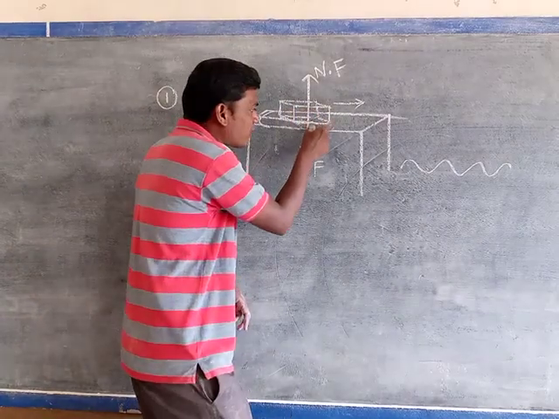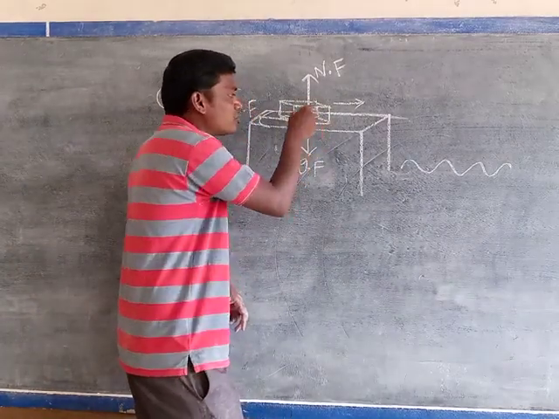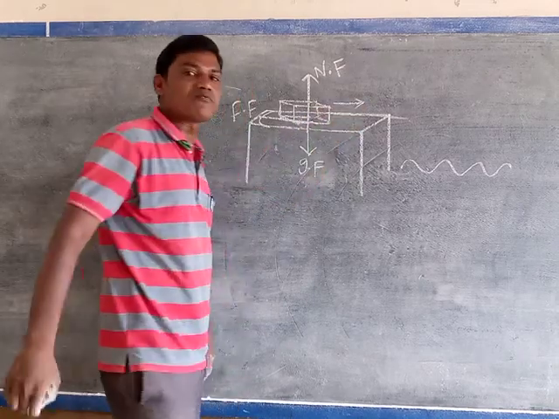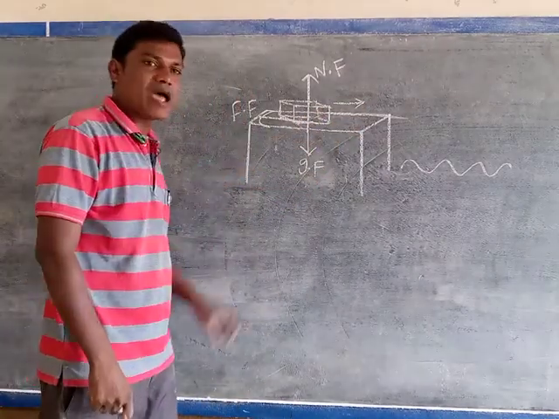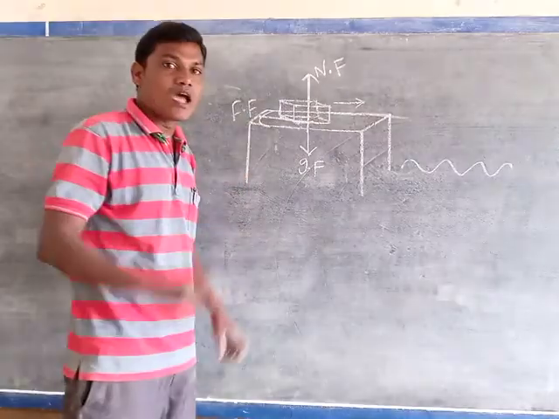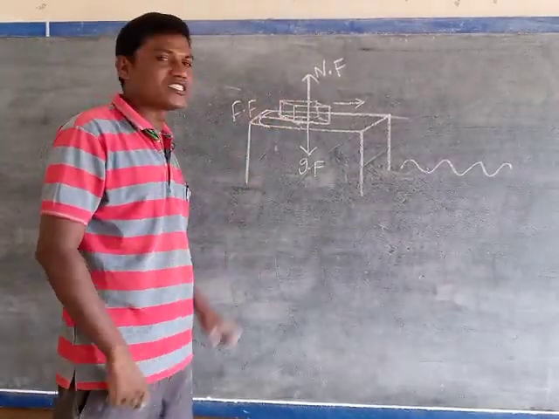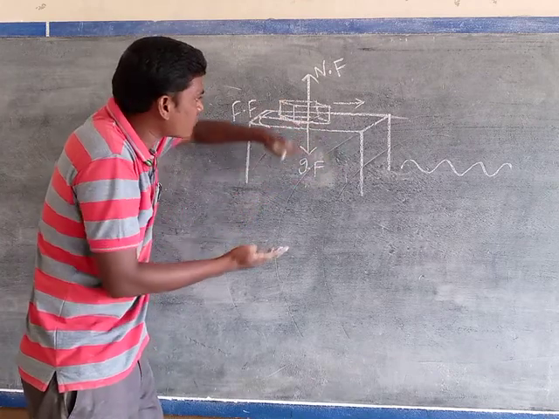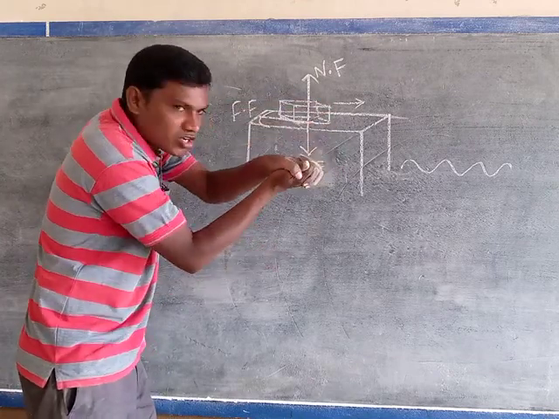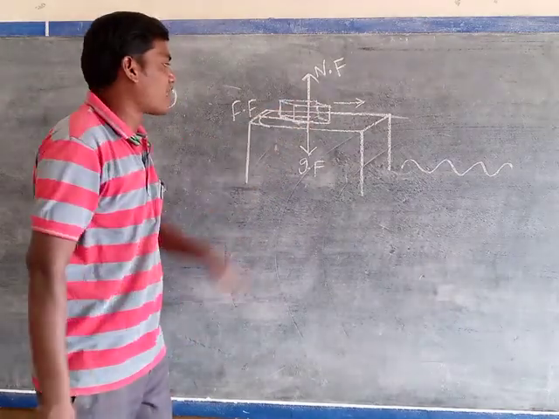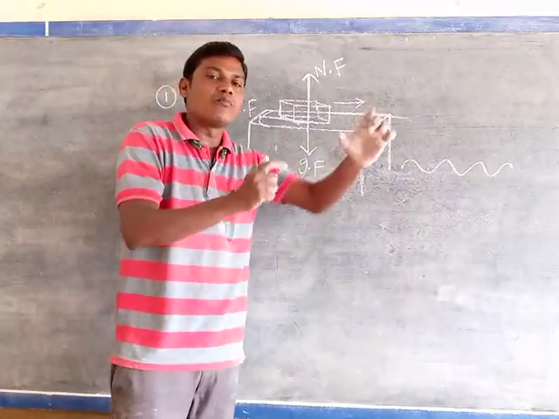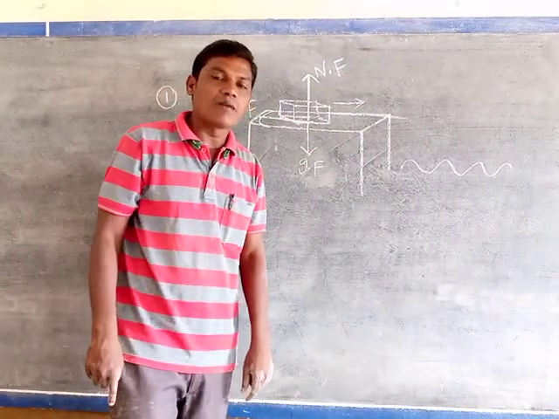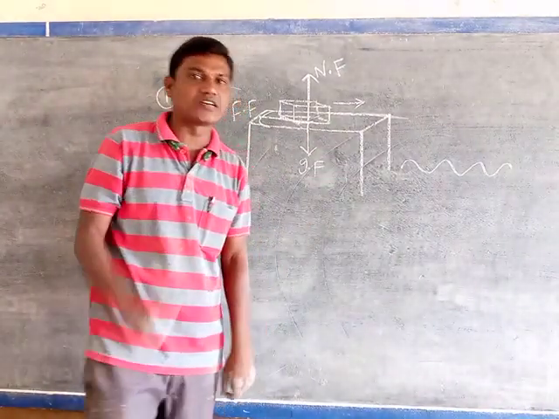When a book is placed on the table, due to the internal forces, the book tends to move forward, then automatically in the backward direction frictional force is acting. But why can't we see this movement? Because the irregularities, the elevations and depressions of the book and table, are strongly interlocked. That's why we can't see the movement, because these two forces are equal in magnitude but opposite in direction.